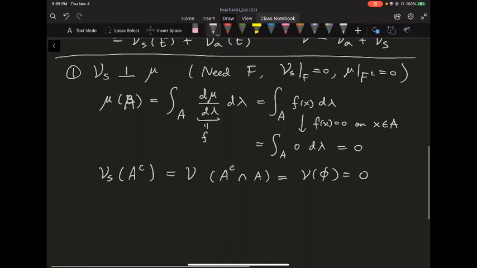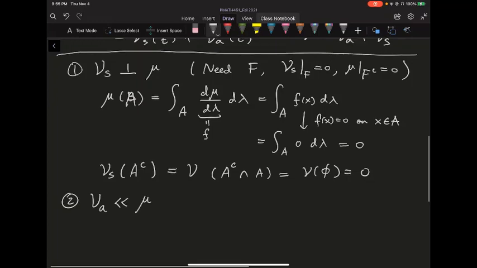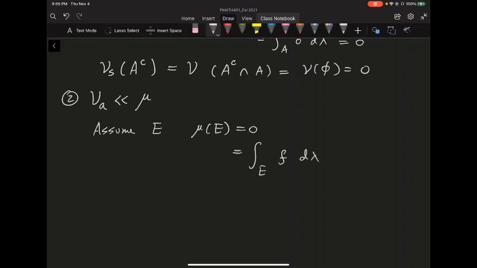Okay. So for the second part, I need to show the following. I need to show the absolutely continuous part is indeed absolutely continuous with respect to the mu measure. So let's assume we have some set E with mu of E equal to 0. Suppose we have that. Well, what does that mean? That just means the integral on E of this Radon-Nikodym derivative, which I call f, d lambda is going to be equal to 0.